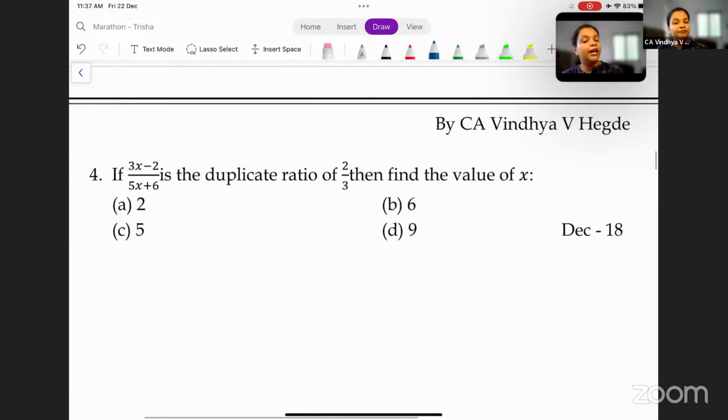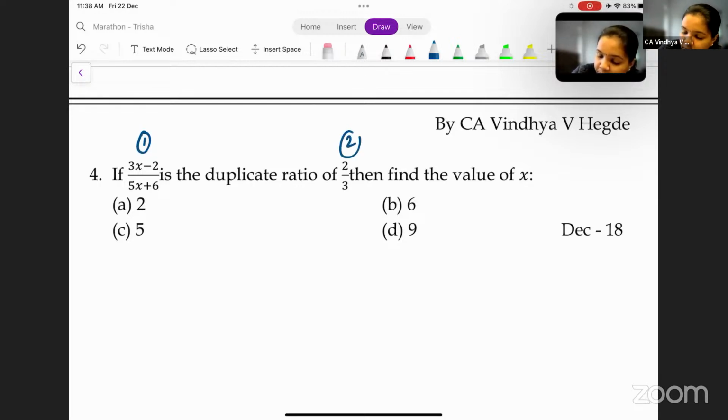All right. If (3x minus 2) by (5x plus 6) is the duplicate ratio of 2 by 3, then find the value of x. Okay. Now here, can you tell me, duplicate means what? Square, correct? Okay. There are two ratios here. The first one is (3x minus 2) by (5x plus 6), and the second one is 2 by 3.